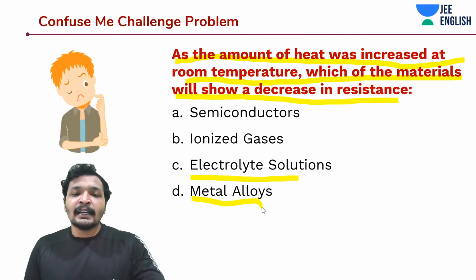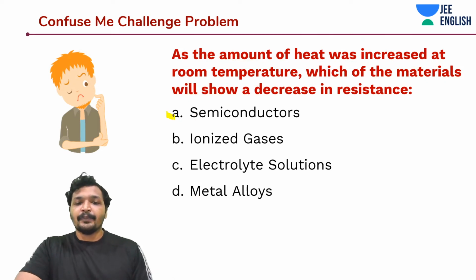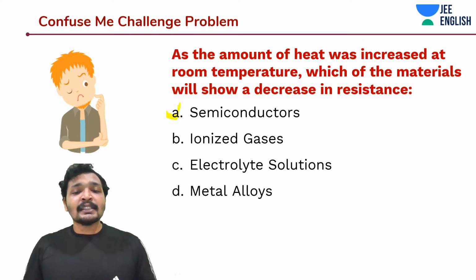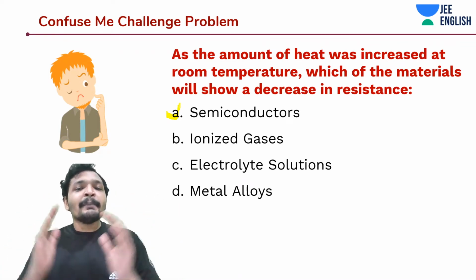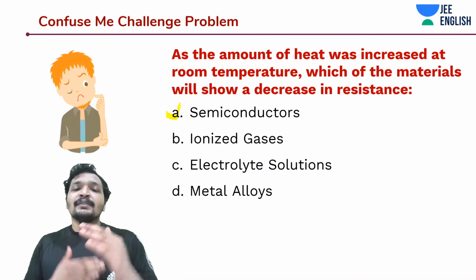See, semiconductors, we have discussed so much, a semiconductor's resistance will decrease with increase in temperature. If you supply some heat, that means you increase the temperature. That means A is correct. But what about ionized gases and electrolyte solutions? Think about it. Why in metals was there an increase in resistance with increase in temperature?